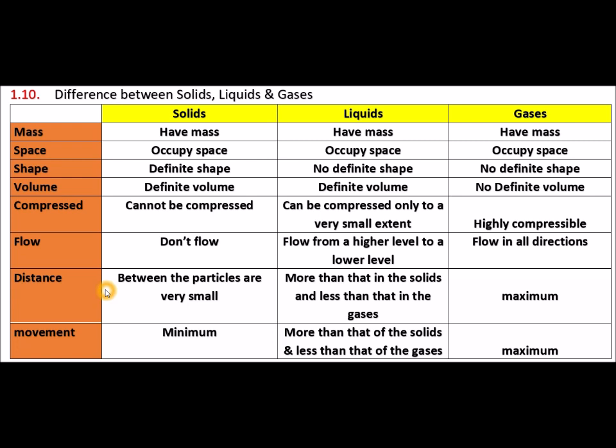Next, distances. So in solids, the distances between the particles are very small. In liquids, the average distances between the particles are more than that in the solids and less than that in the gases. In gases, average distances between the particles are maximum.